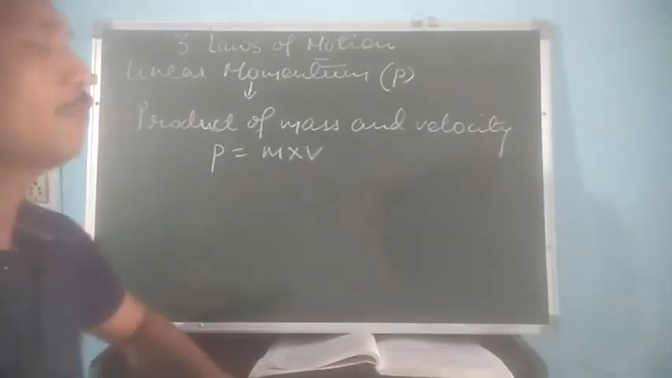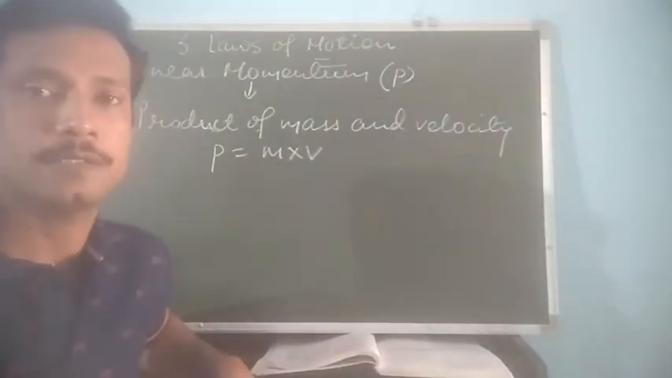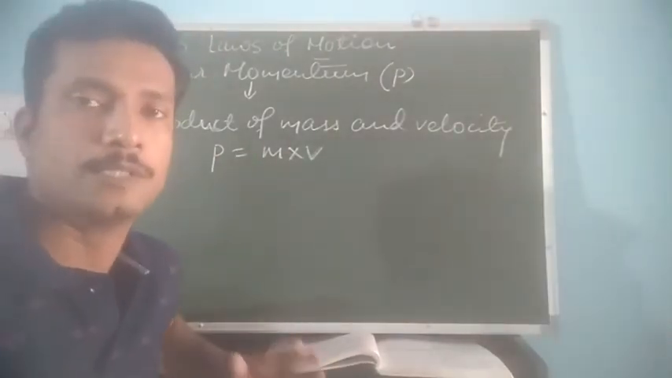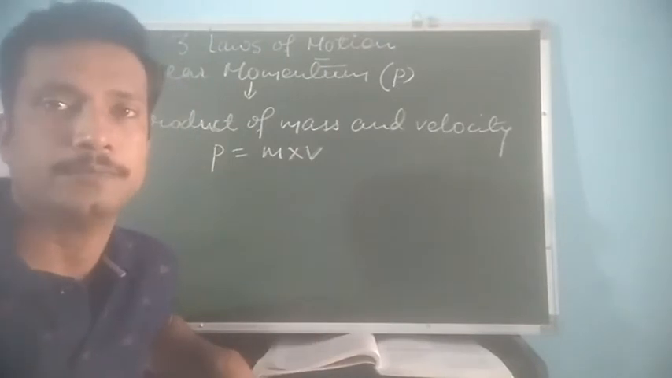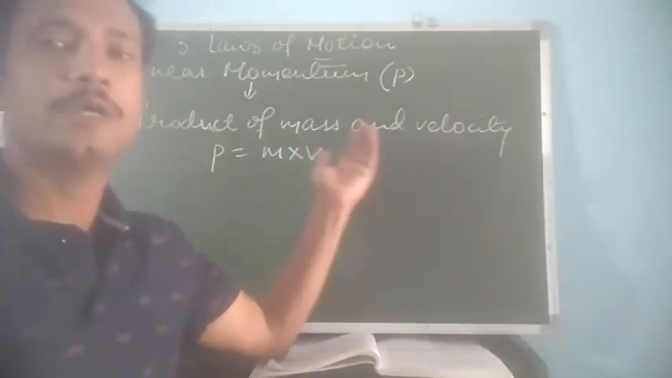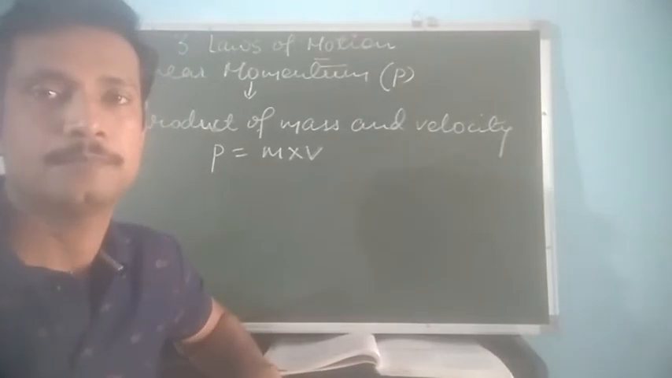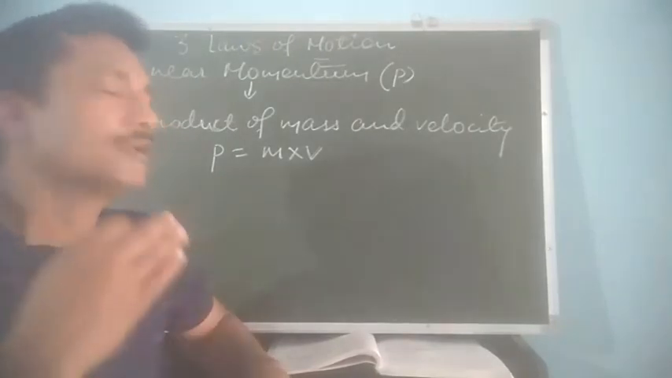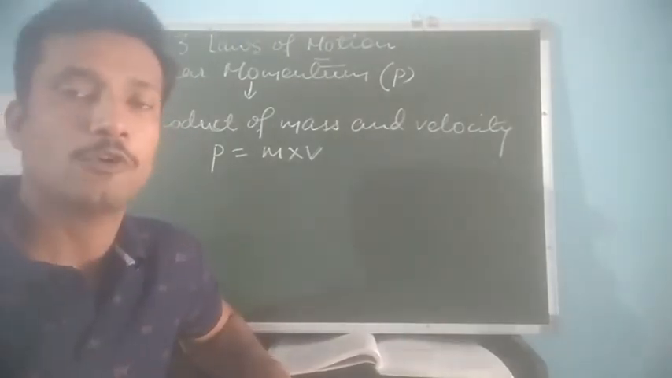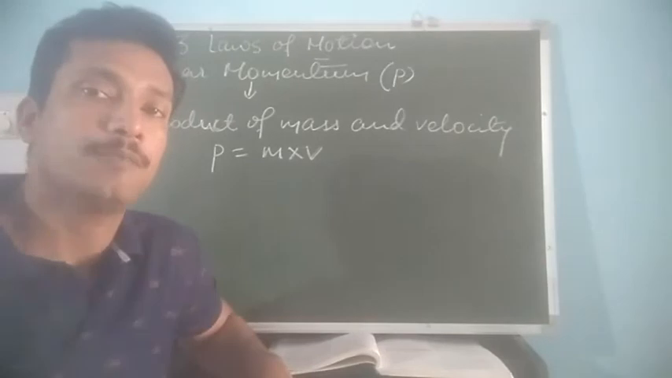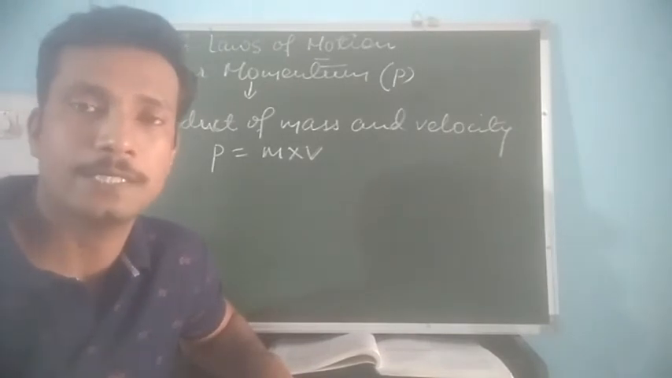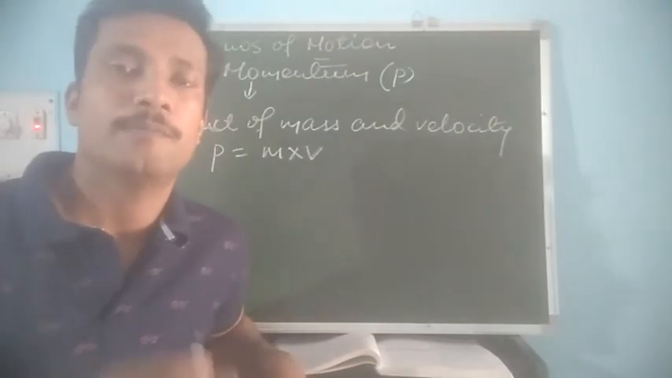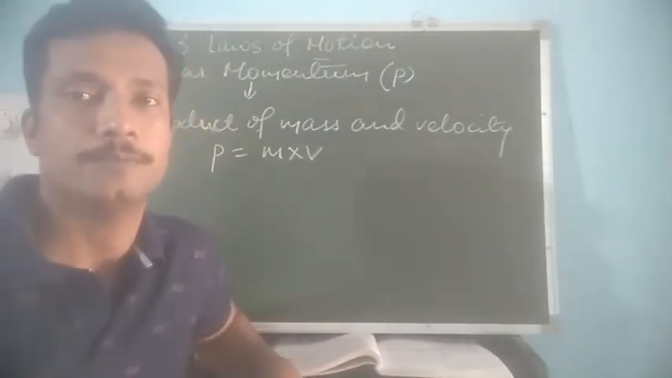So in order to have momentum in a body, it is necessary that the body should have mass and the body should be in motion, that is, the body should have some velocity. And the more the velocity of a body, the more will be the momentum. So we can change the momentum by changing the velocity of a body. We can also bring about a change in momentum by changing the mass of a body, but it is not possible practically. So we say that we can bring about change in momentum by changing the velocity of a body.